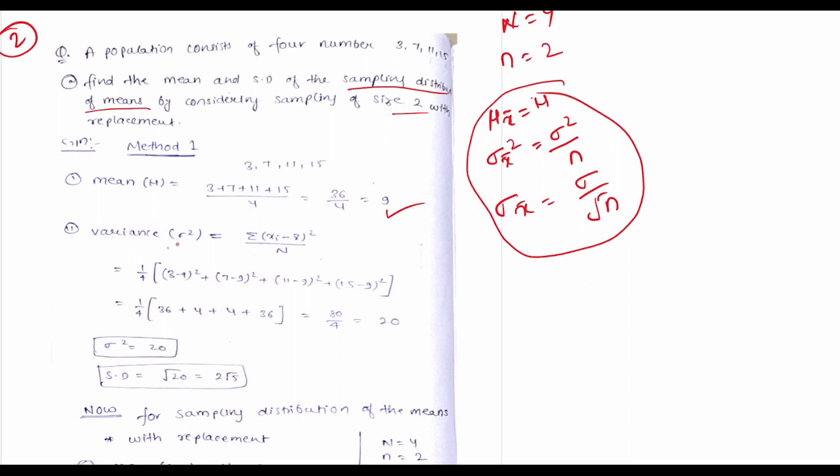Here x bar is not there. So 1 by 4, capital N is 4, (3 minus 9) square plus (7 minus 9) square plus (11 minus 9) square plus (15 minus 9) square, mean is 9, no? If you solve this one, you can get 20. Means sigma square you get 20 and sigma is 2 root 5.